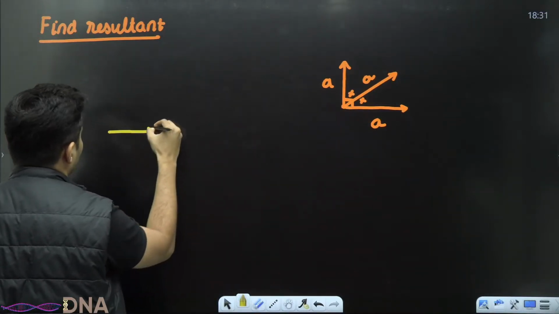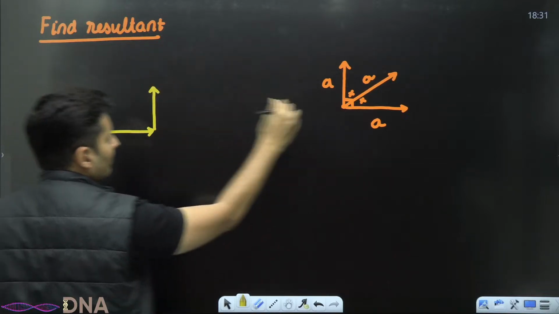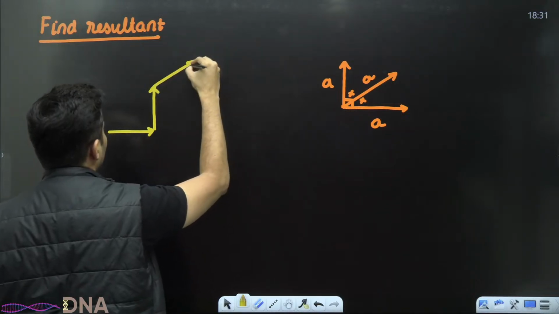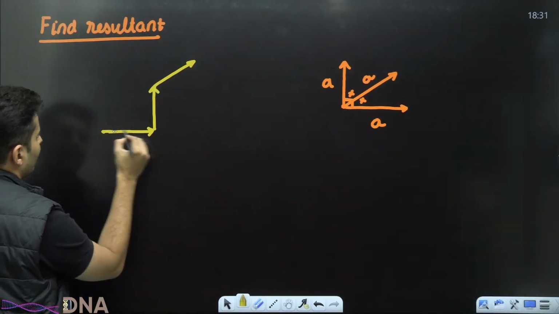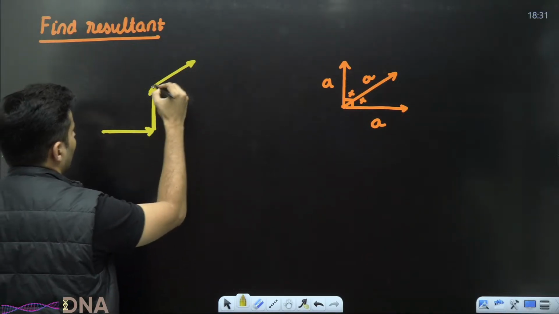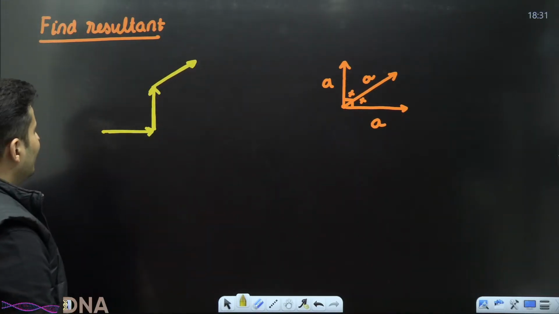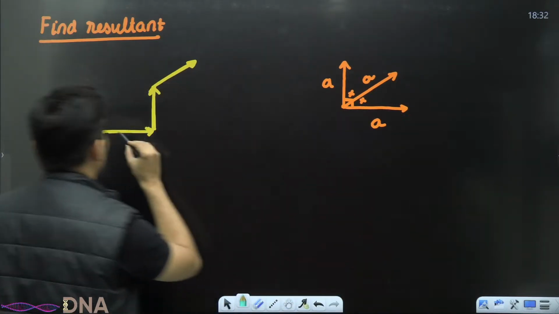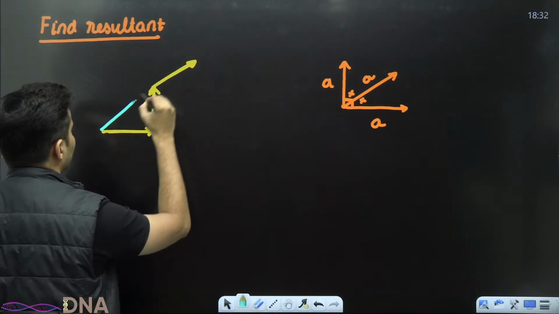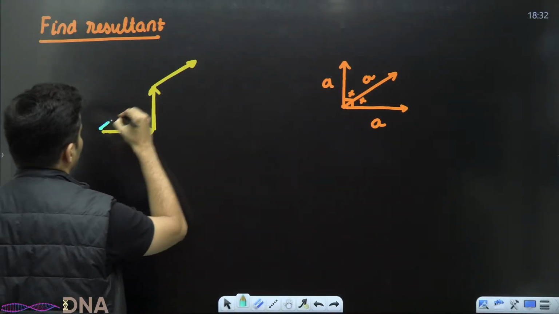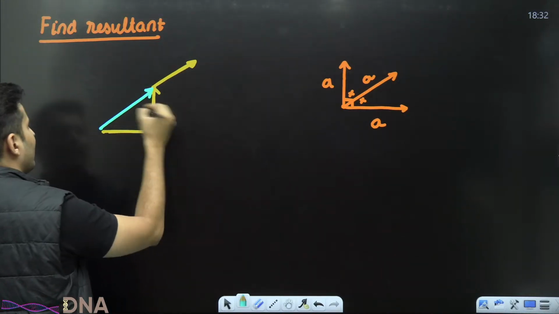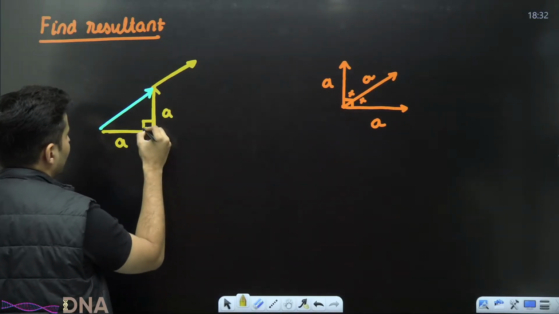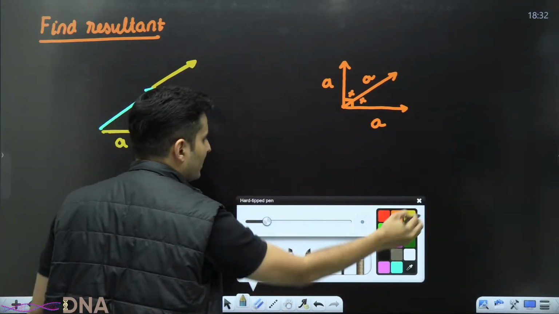So if I take A vector first, and then I take B vector, this perpendicular one next, and then lastly, I take this vector, I think that will be easier. Go like this, and then go like this. So I want to find the resultant of all of them. The best part being, if you just take these two, their resultant is like this. And guess what? If this is A, and this is A, and this is 90, how much will this be?